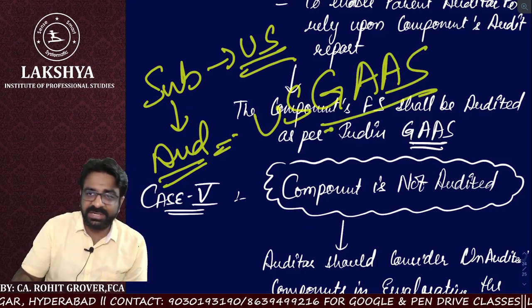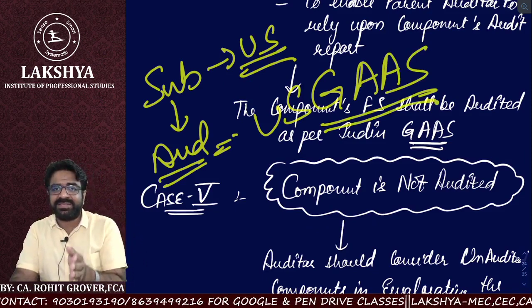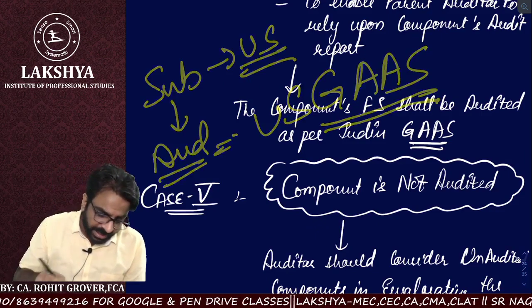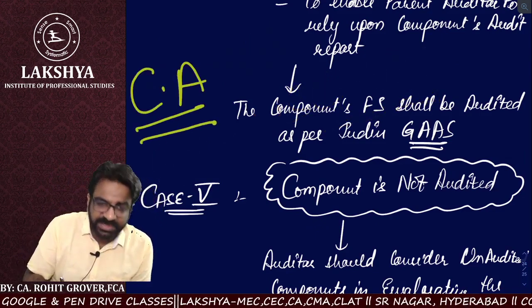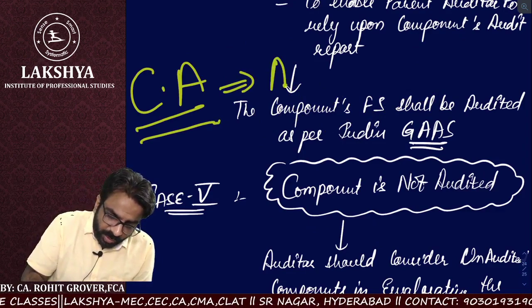What do you mean by GAS? Generally accepted auditing standards. Now, to maintain the consistency and help the parent auditor or the CFS auditor, it is the responsibility of the component auditor that he does the audit